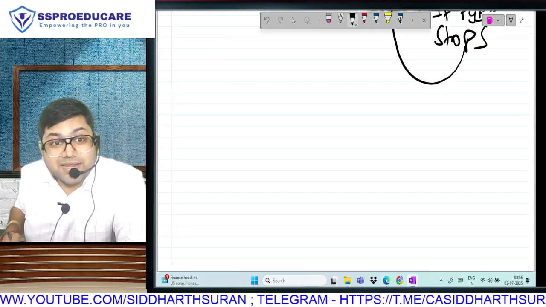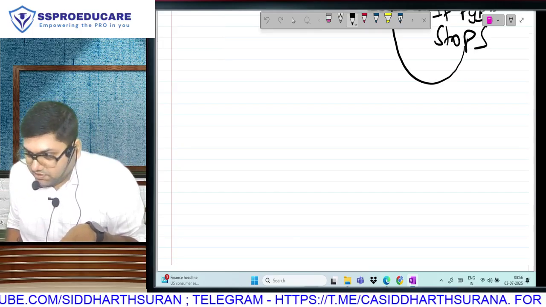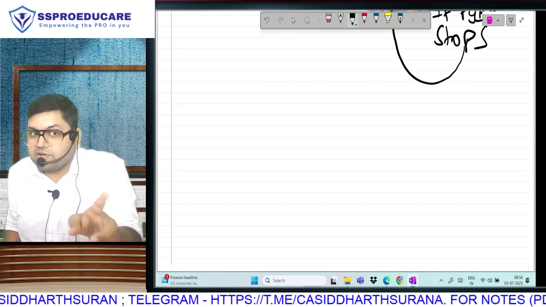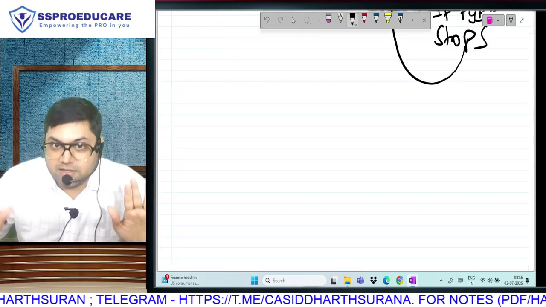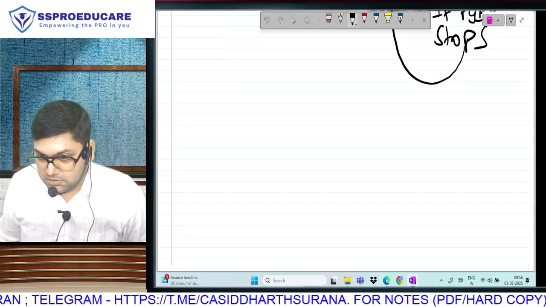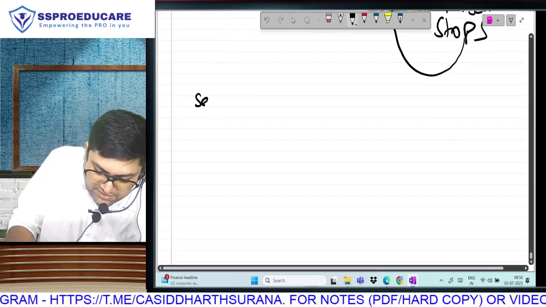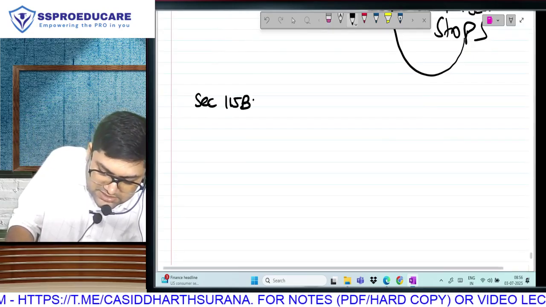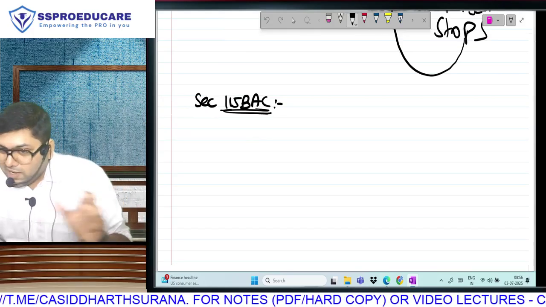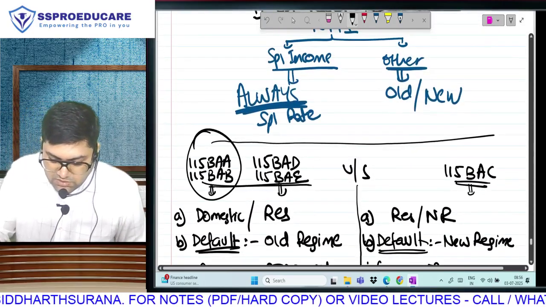And by the way, the new regime rates are amended. Supposing you are going to file returns in offices this year, and whatever your tax calculation this year, for your exam the tax calculation is different. Be clear about that, because for the exam it is next year's taxation. First we will do section 115BAC. The reason why I do 115BAC first is that the other four have some connection. I'll tell you. In these two, the assessee is the same.